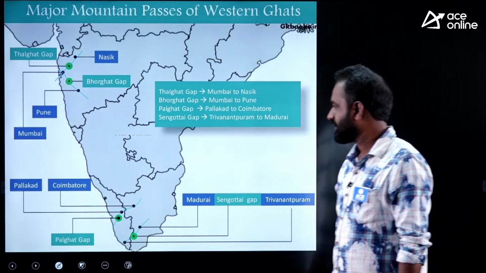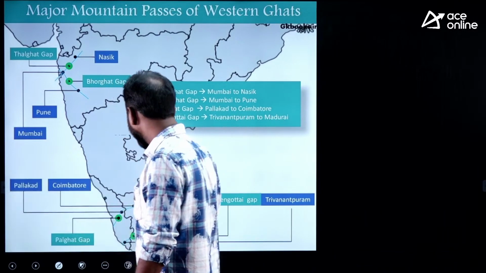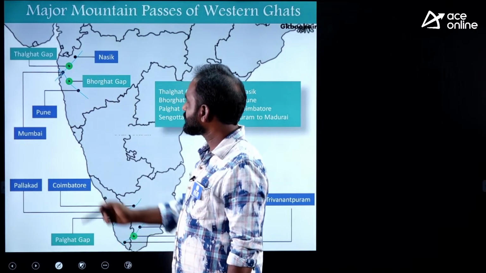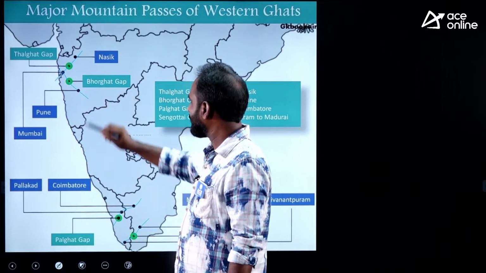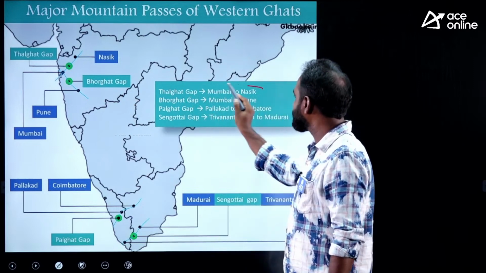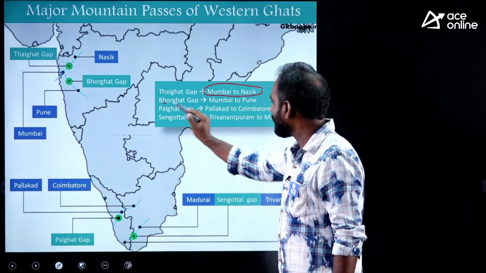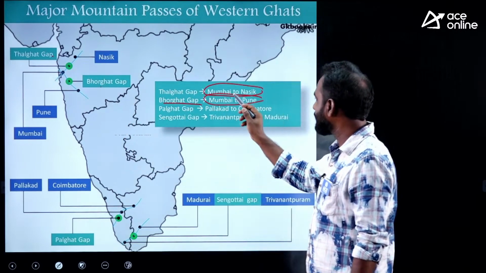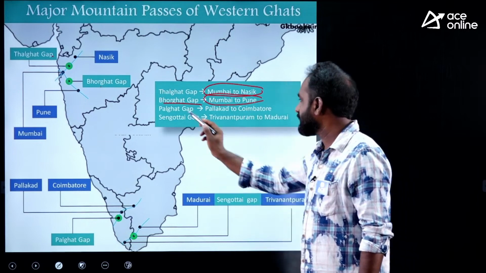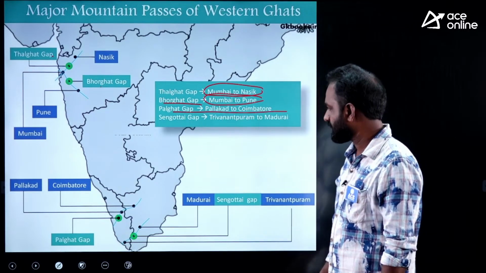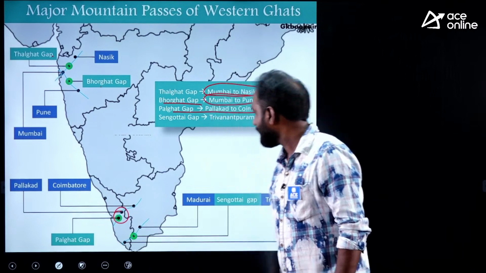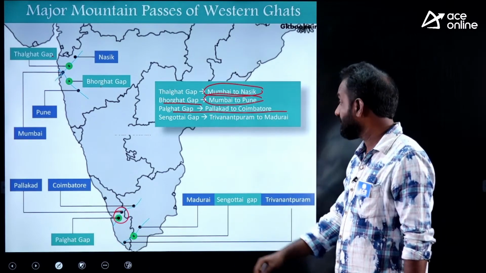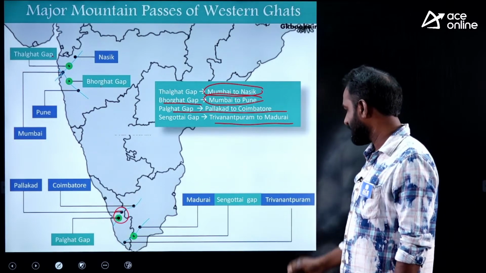Let us see the map, you can understand. For example, Talgad Gap is located in Maharashtra, and Borgad Gap is also in Maharashtra. Talgad Gap is a route from Mumbai to Nasik, and Borgad Gap is a route from Mumbai to Pune. So both are located in Maharashtra, connecting Mumbai to Nasik and Mumbai to Pune. Next, the Palgad Gap, Palakkad to Coimbatore. And the Sengotte Gap, which connects Thiruvananthapuram to Madurai.